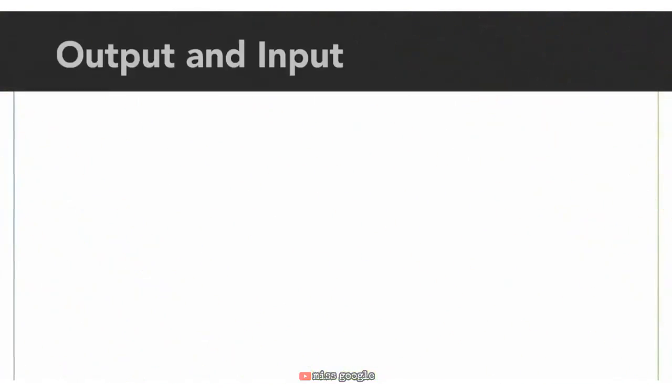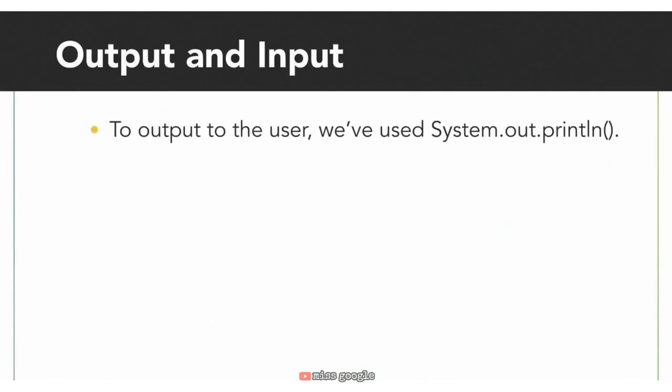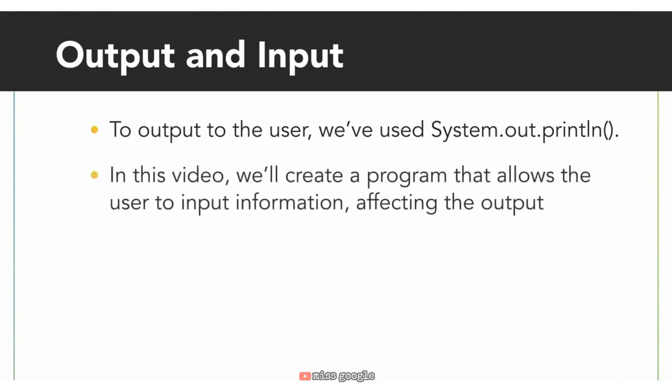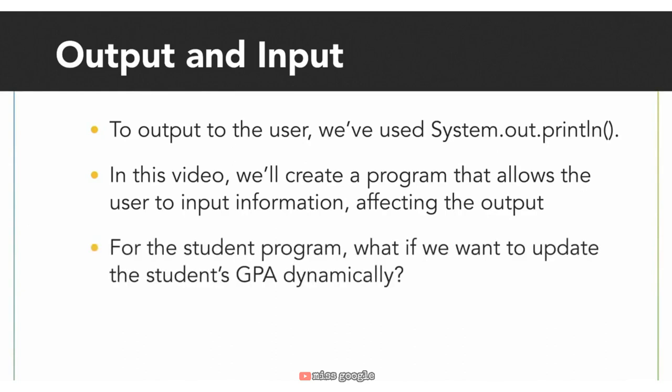So far, we've learned how to output information to the user using System.out.println. We've created several variables and printed out their values to the user, as well as concatenated their values to string literals. In this lesson, we'll look at how we can create a program that allows the user to input information, affecting the program's output. Thinking back to our student program, we might need to update a student's GPA. With some updates to the code, we can let the user dynamically change the value of a student's GPA.